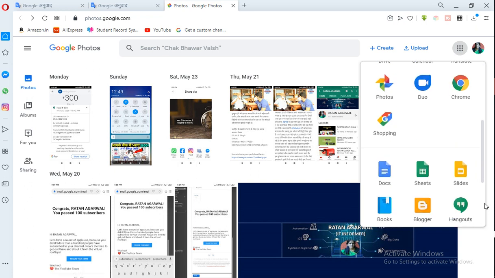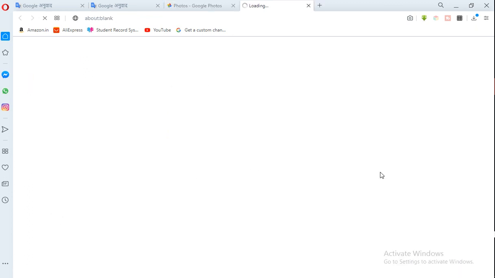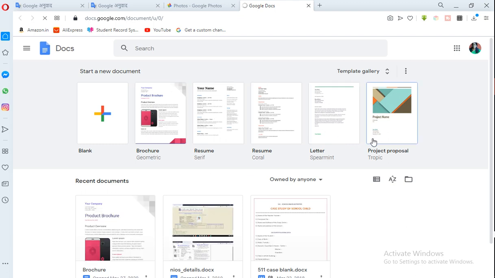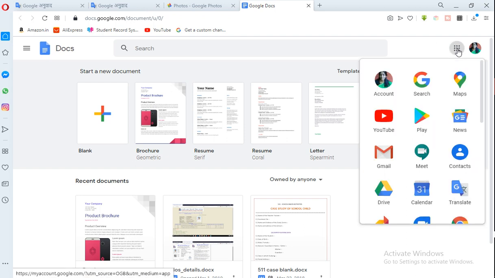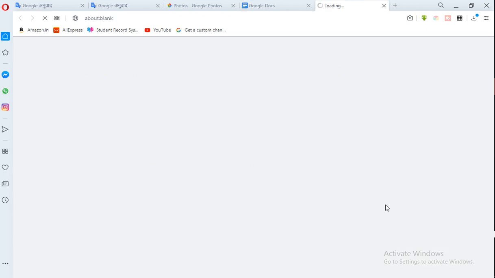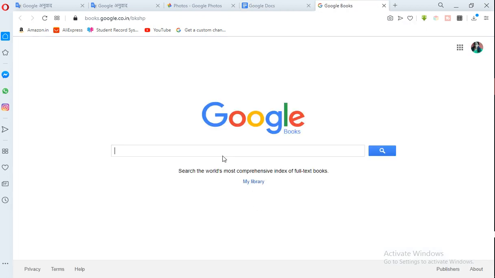Then next is documents. Which documents you are storing, it will show you, and it will also give the templates according to which you can do the work. The next is the spreadsheet. Again, I have not stored a spreadsheet, that is Excel. Then slideshow. I have sent you several slideshows, you know it. And then you get the ebooks regarding your course.